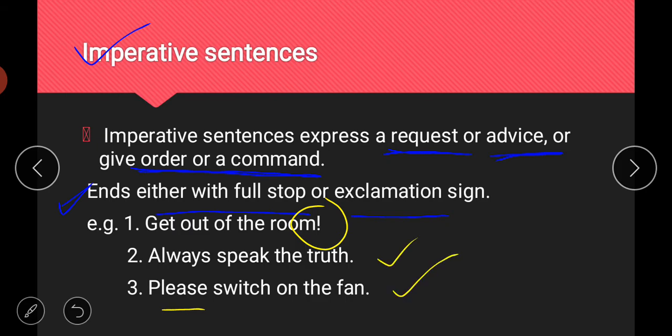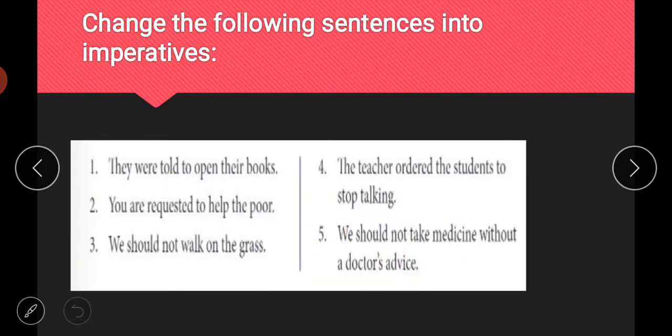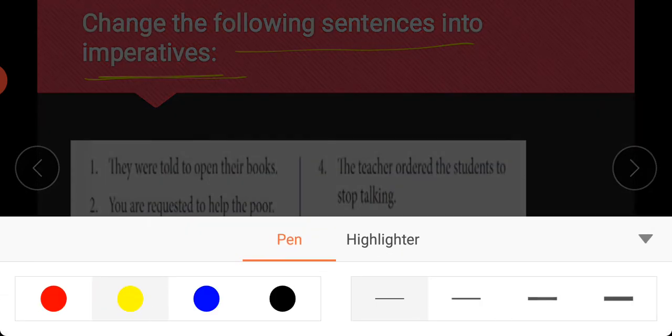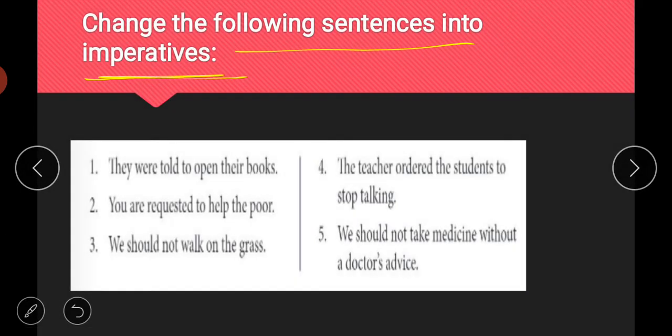These are the three examples of imperatives. Next, now what you have to do: you are given some sentences, and you have to change the following sentences into imperatives. So first one is, they were told to open their books.